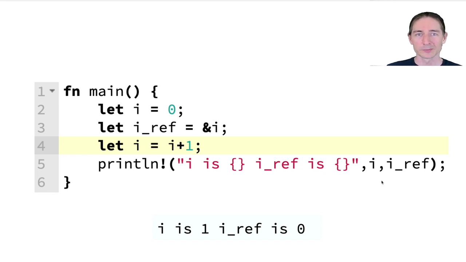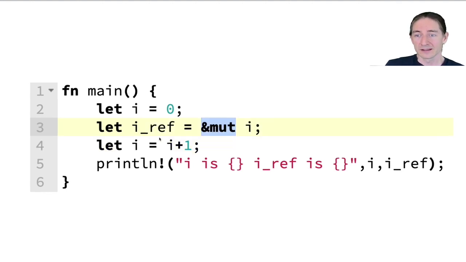To give you a little bit more detail here, this reference is a read-only reference. What if we make it a mutable reference? Which means the owner of iref has the ability to change the value of this previous variable I. In this case, this usage here is no longer allowed.